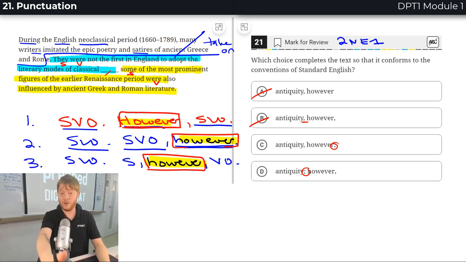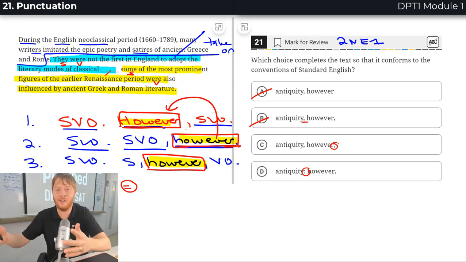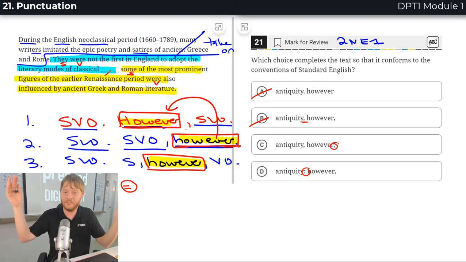For now, there's 3 patterns to however. They're all perfectly the same. And so that's a pretty important point to note too. They're all exactly the same. So if you ever see however at the end of a sentence, you could just imagine it's at the beginning. Just kind of move it in your mind to the beginning of the sentence. It's the same thing. We're going on a picnic, however. However, we're going on a picnic. We, however, are going on a picnic. It's all the same thing.